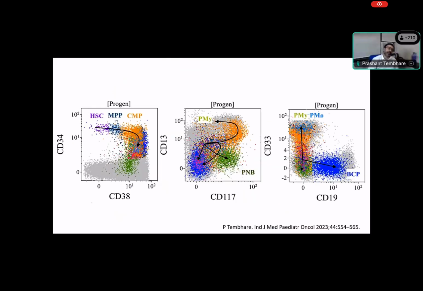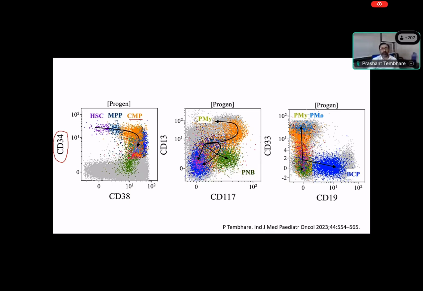Now we have the hematopoietic stem cell. When we compare CD34, as I mentioned we study with CD34, and when we combine CD34 and CD38, you can see the hematopoietic stem cells have least or minimum expression of CD38. As they mature to myeloid multipotent progenitor, they gain some CD38. As they go to committed progenitor, that is committed myeloid progenitor, they gain more CD38, and then as they mature further, they start losing CD34. So this is a maturation pattern. When you combine these two markers, you will get this maturation pattern.